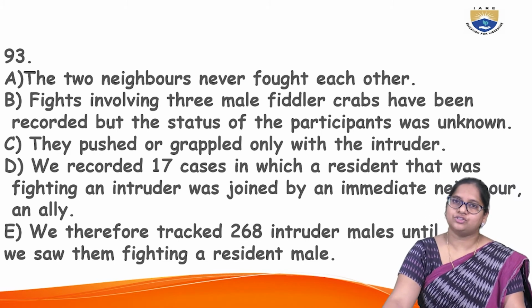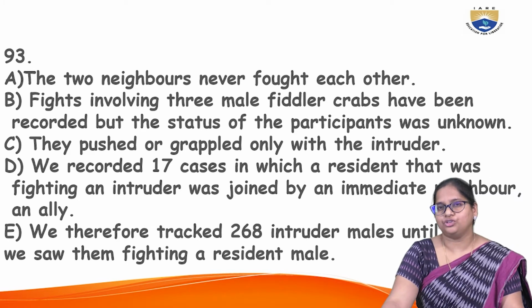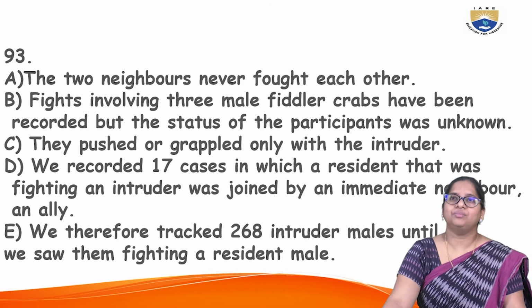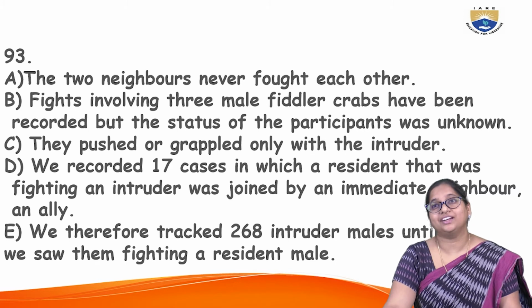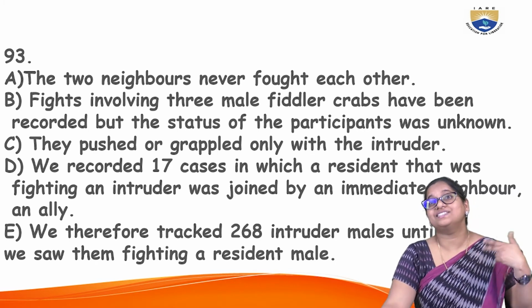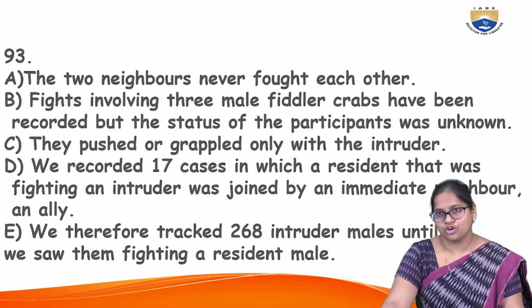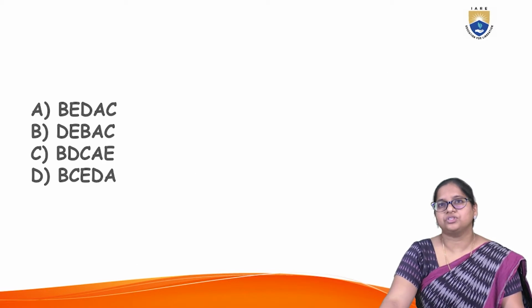Take 2 seconds to browse through the passage. I'll show you the options. Two neighbors never fought. Fights involving 3 male fiddler crabs have been recorded. They pushed and grappled with the intruder. Next, we recorded 17 cases in which a resident that was fighting an intruder was joined by an immediate neighbor, and therefore tracked 268 intruder males. Now, options given: BEDAC, DEBAC, BDCAE, and BCEDA.